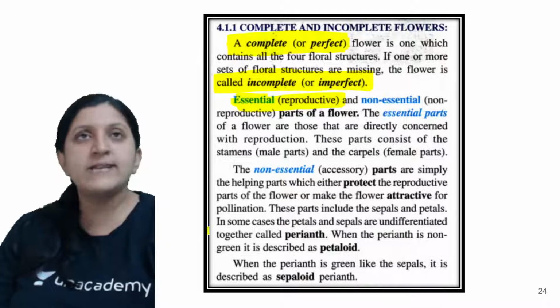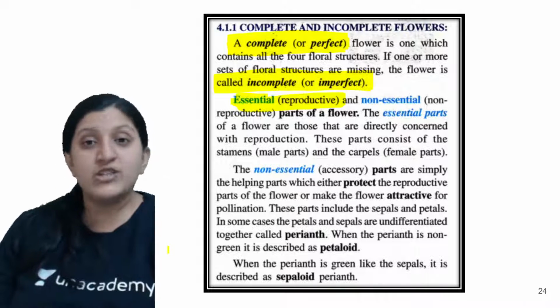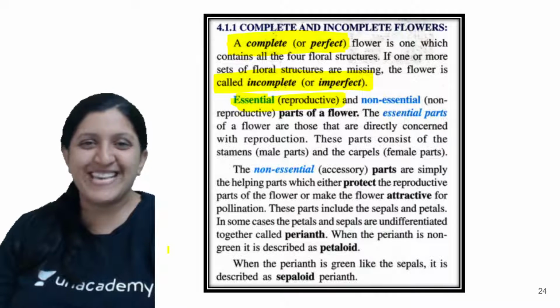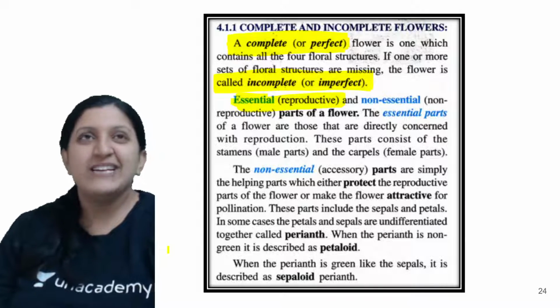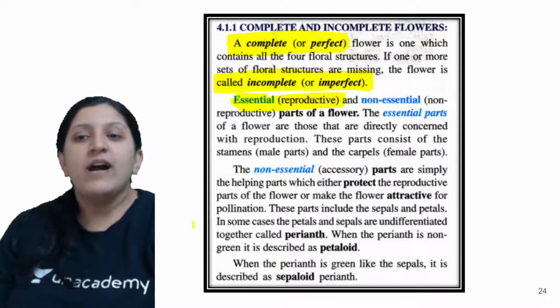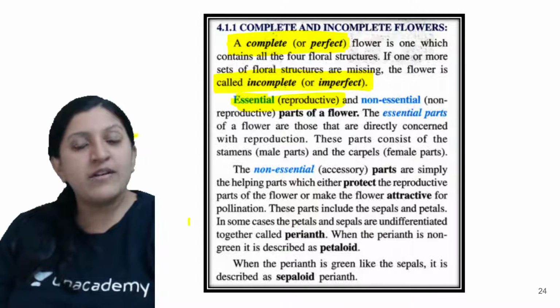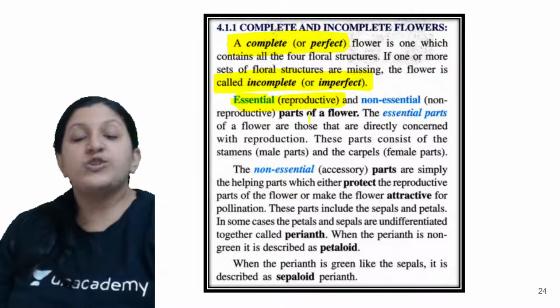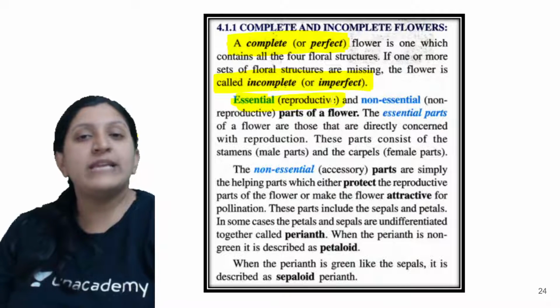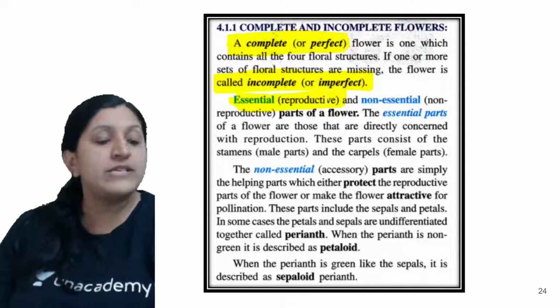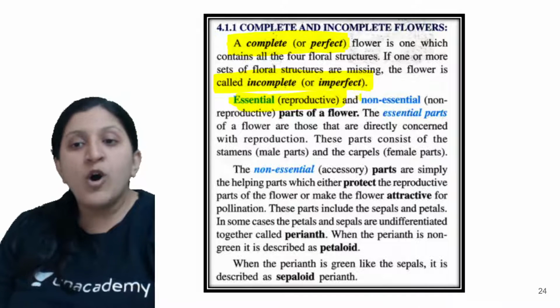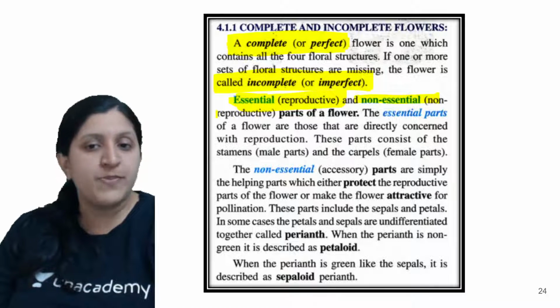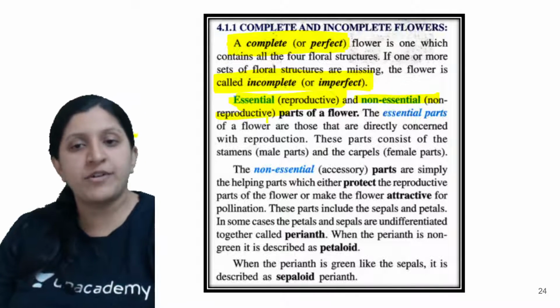That means the calyx and corolla are not completely useless parts of the flower. They are required, as they provide protection, but they are not required for reproduction. Hence, essential parts with respect to reproduction, non-essential parts again with respect to reproduction, that is non-reproductive.